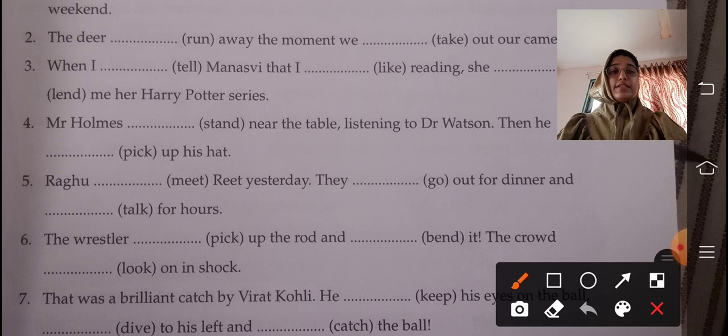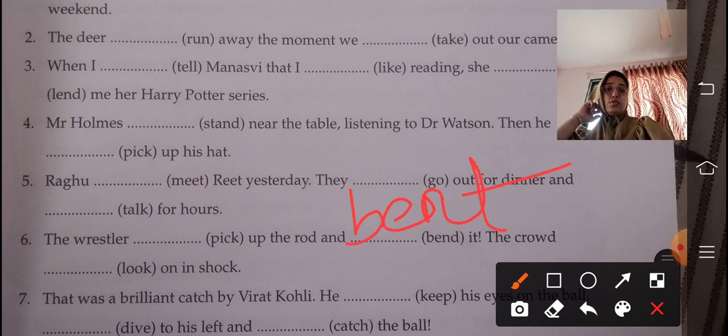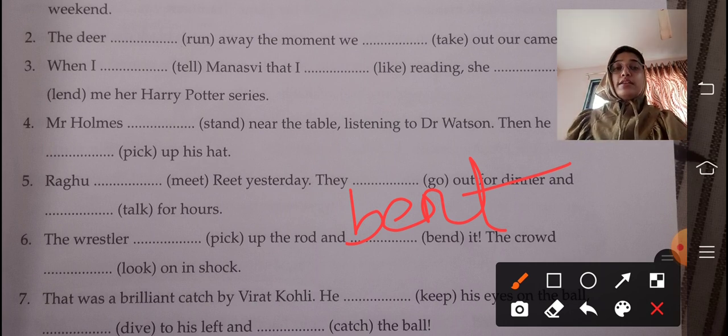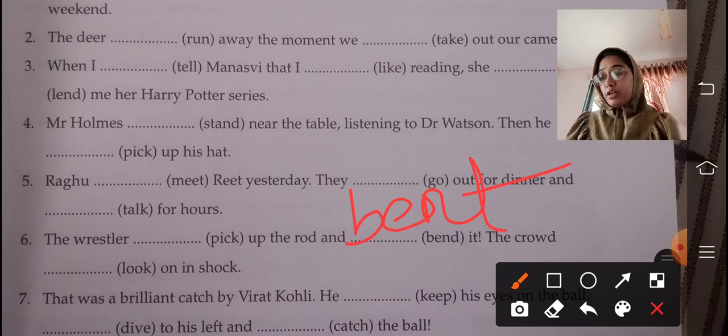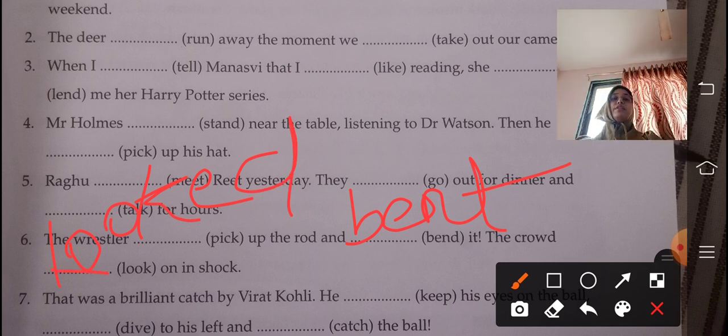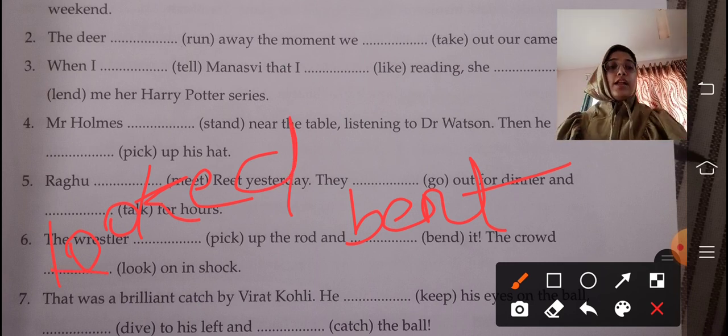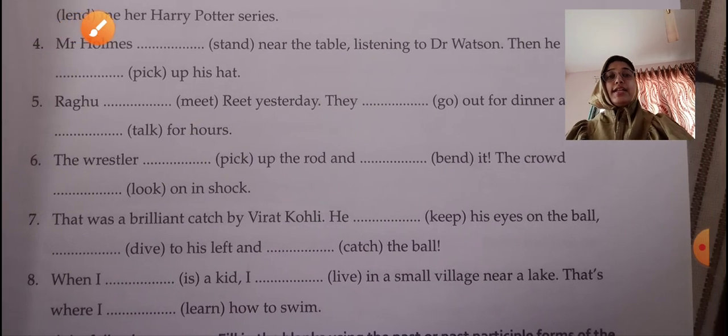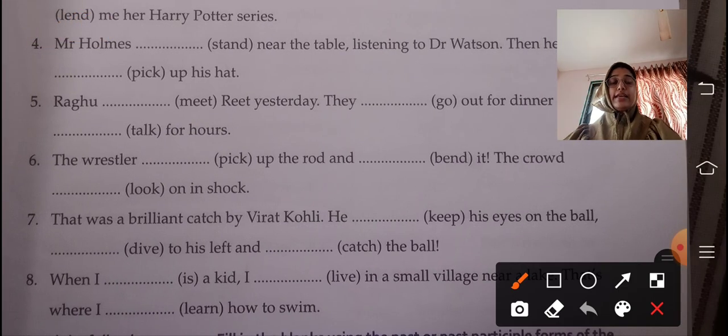Okay, bent it. So instead of D we'll put T. Bent it. The crowd looked on it in shock. The crowd looked. We'll write here looked in shock. Moving ahead to question 7 of the exercise.